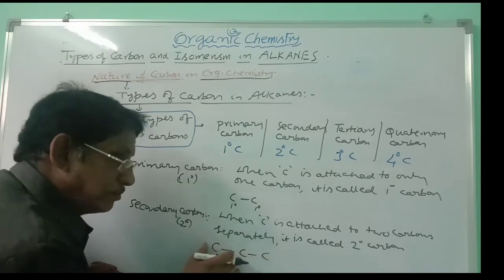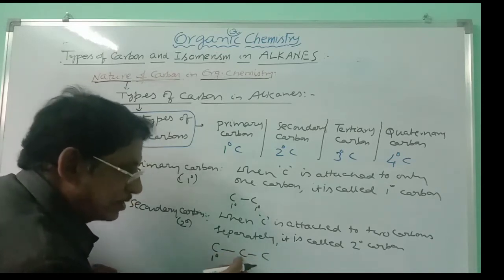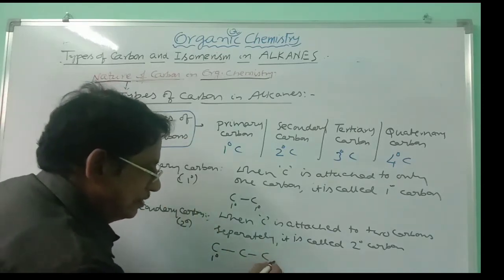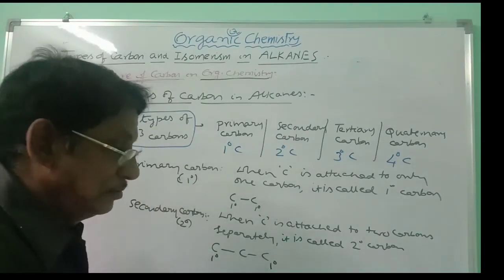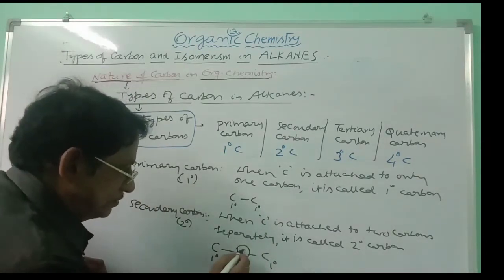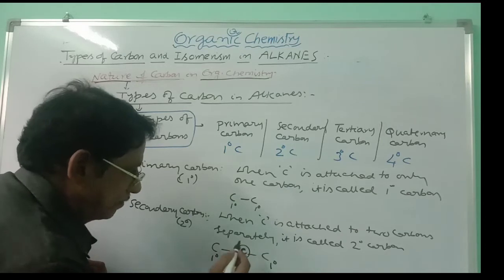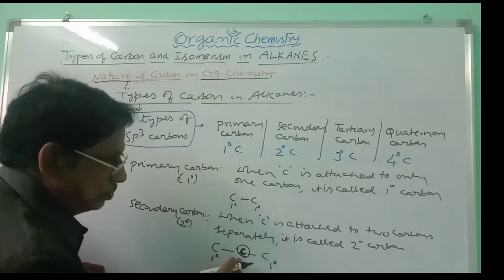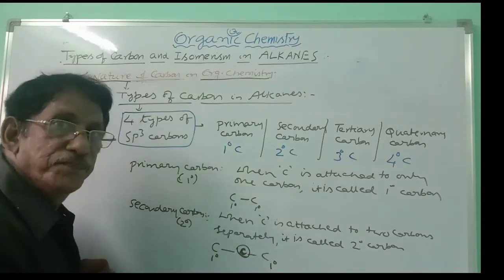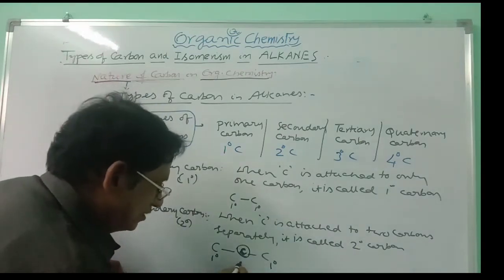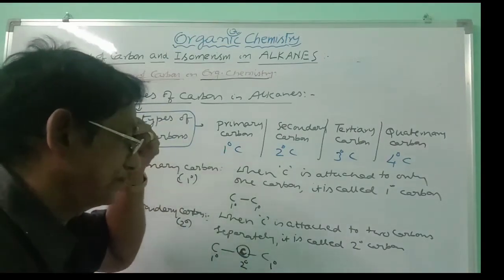It is carrying a 2 carbon chain, but it is directly linked to 1 carbon only, and that is why it is primary carbon. Similarly, if you take the central carbon here, this carbon is attached to 2 carbons on either side, and that is why this is a secondary carbon.